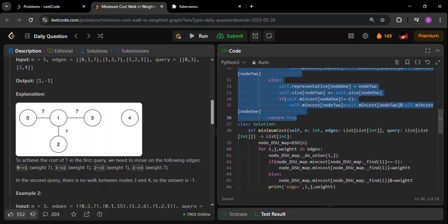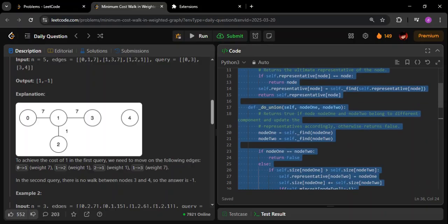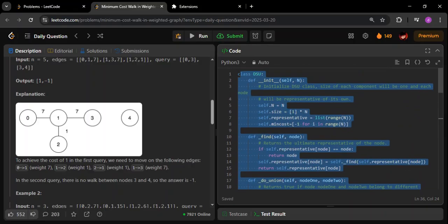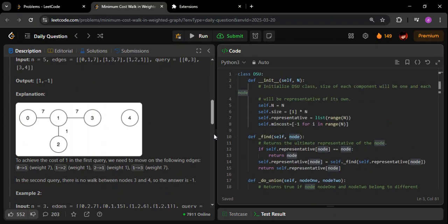You should be doing the same. Take it and save it somewhere. Whenever a question comes on the DSU topic, you should use the same component. And obviously, whenever you're preparing for an interview, you have to practice this. See, this is how you should be doing. See this kind of solutions.